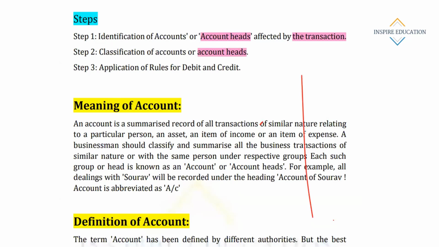Someone is writing on the screen. Please don't write on the screen. Once again, I am erasing that part. Once again. Eraser. Okay, fine.